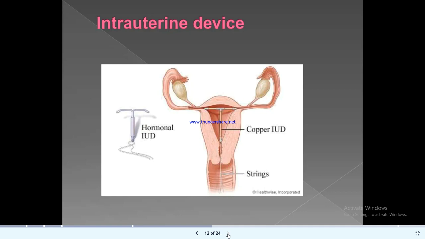Intrauterine device, you can see this is a copper T, and here it is lying; you see its prongs, and here you can see its stump. Hormonal IUD, it is like this, that is Mirena, its name is Mirena, and the strings are in the vagina, and this is the source of infection. Here you can see infection can be transmitted up.